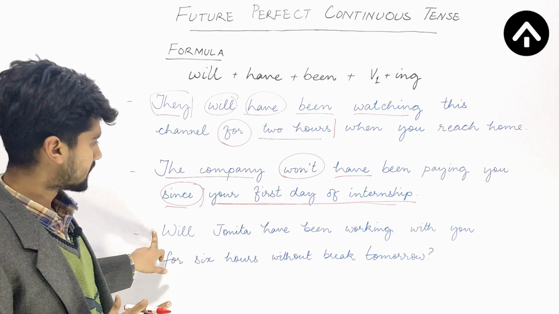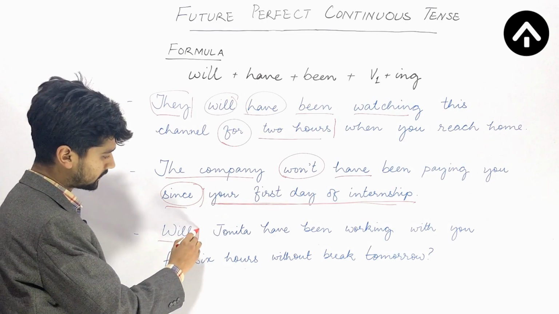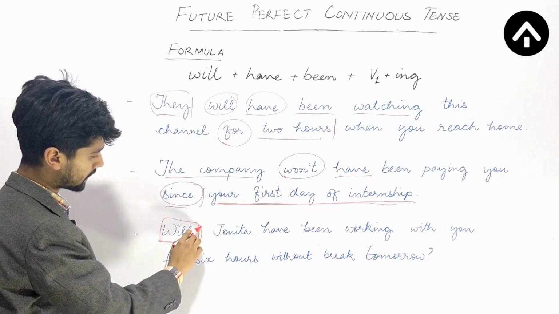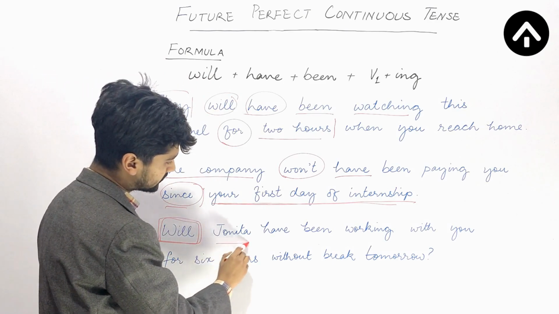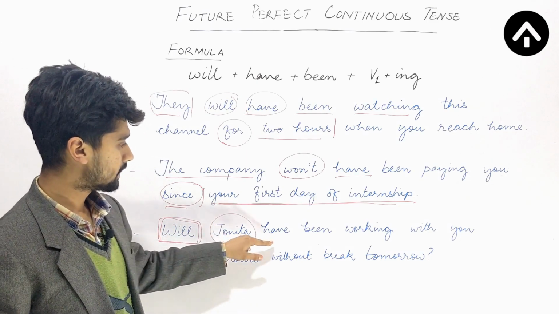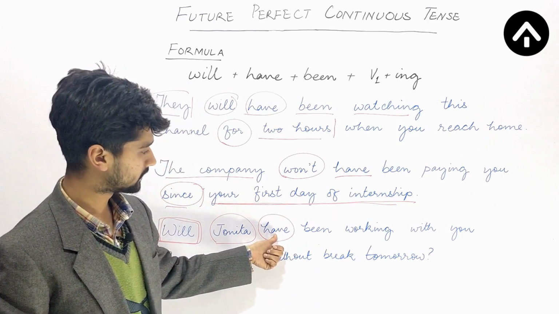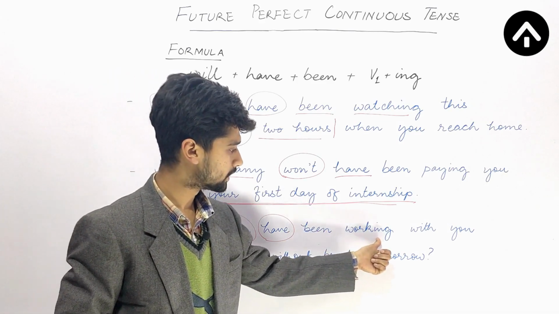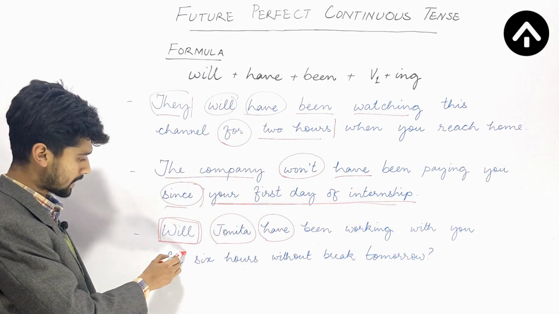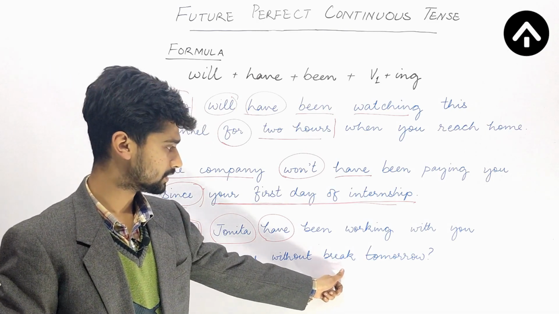And after this we have an interrogative sentence. That's a question. So I start my sentence with an auxiliary verb depending upon the tense. The tense is future, so I am using will. Will, then subject. Will Jonita, Jonita is actually a name of a girl. Will Jonita have been working? So here have is denoting the perfect aspect, been, third form of be, working is the continuous form of work, working with you for 6 hours. Now again I am using for, like the first sentence, for 6 hours without break tomorrow.